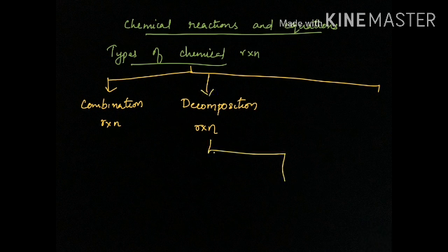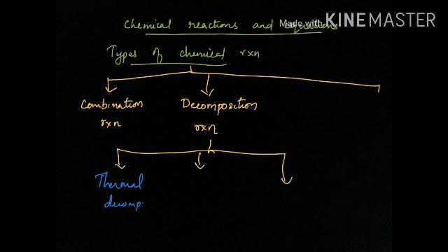Decomposition reactions are of different types. A decomposition reaction can take place in 3 ways. What are they? The first is thermal decomposition. Then electrolytic decomposition. And the last one is photolytic decomposition.